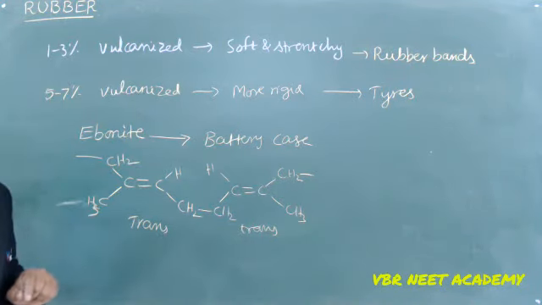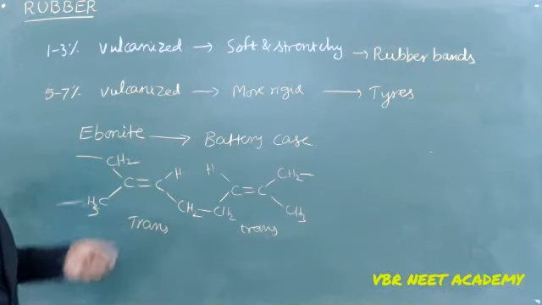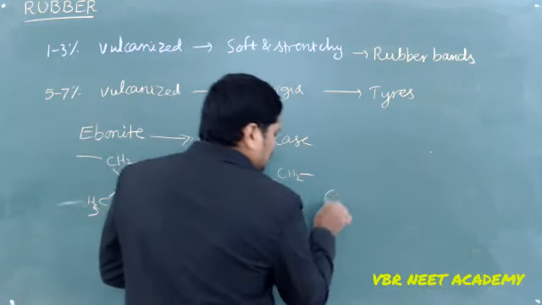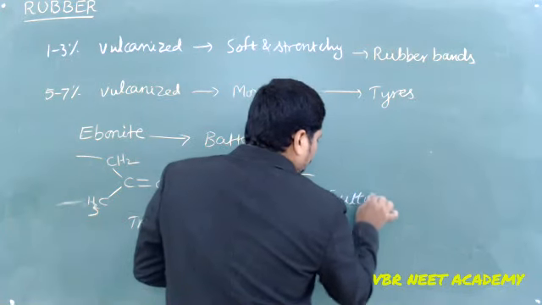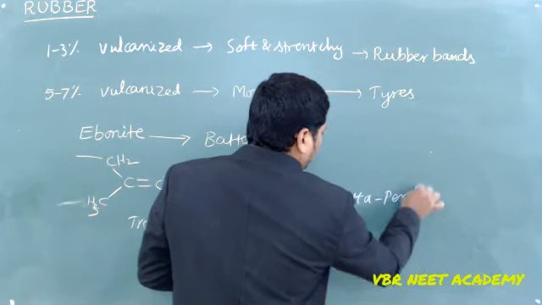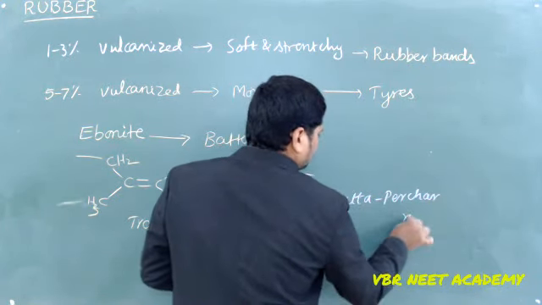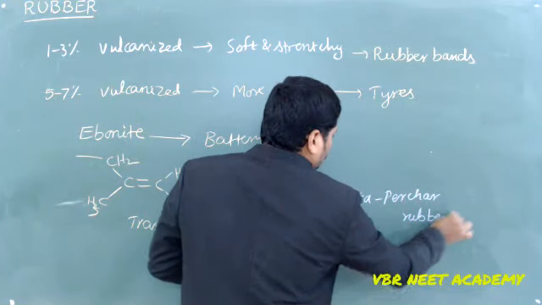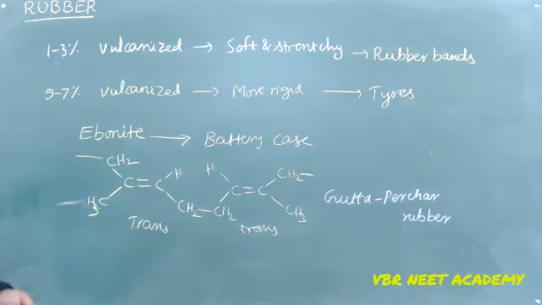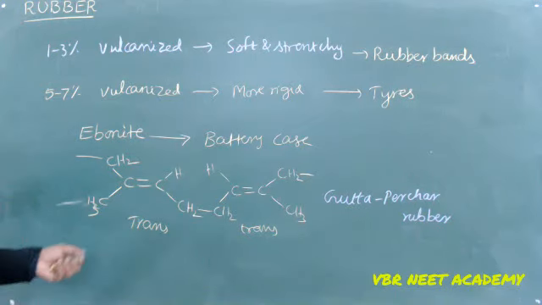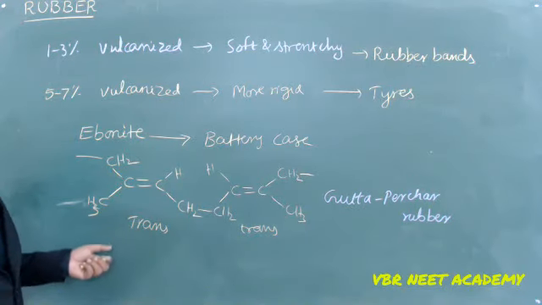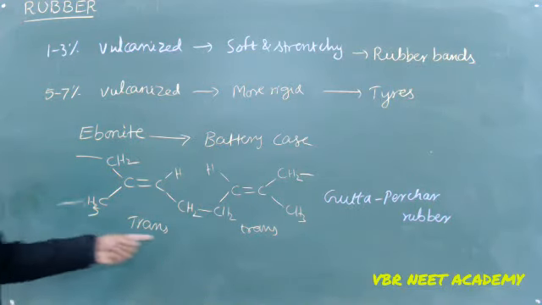Some part of your natural rubber can exist in trans form, which is called gutta percha rubber. What is gutta percha rubber? This is nothing but natural rubber which exists as a small segment in trans configuration.